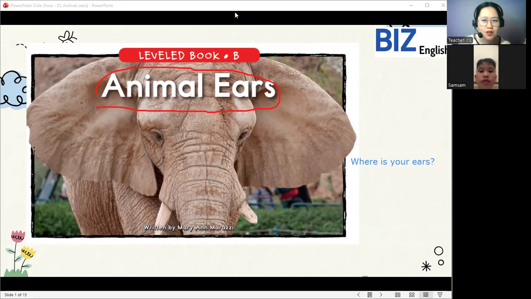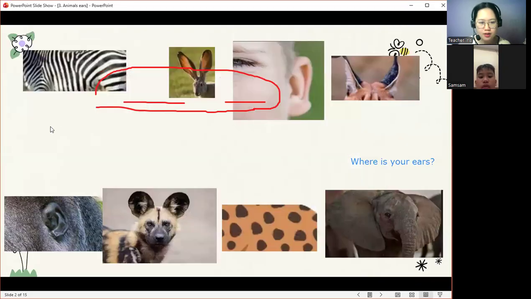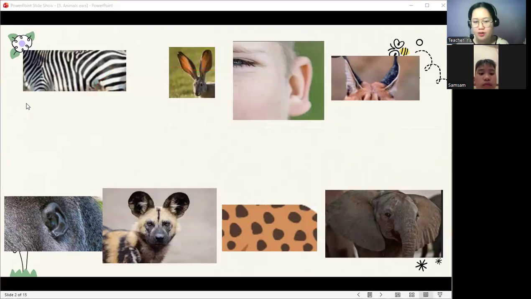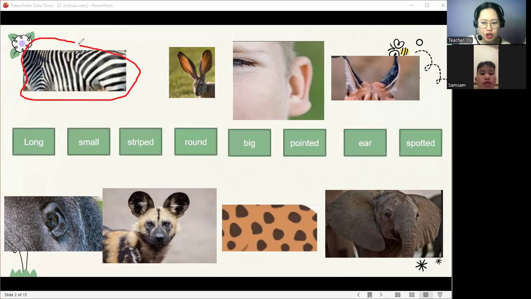But today we will talk about animal ears, which are the ears of the animals. So now let's go to our next page and find out what those are. Okay, so we have here some words that describe the pictures. Now let's go with our first picture.